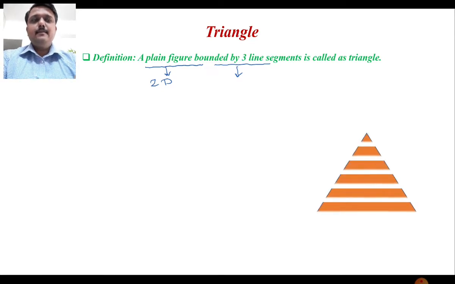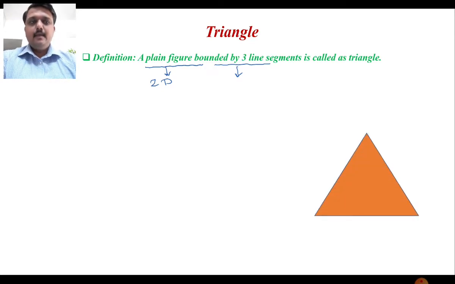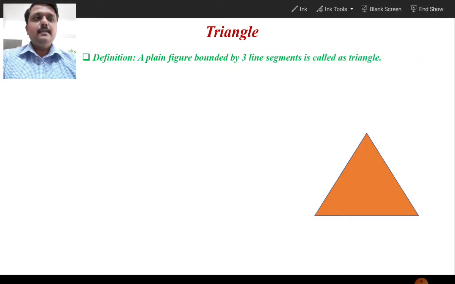You can see this diagram. Consider this diagram. It is a plane figure because it is represented on a plane of paper, so it has only two dimensions, not length, width, and height. So it is a plane figure. The second point is that it must be bounded by three line segments.